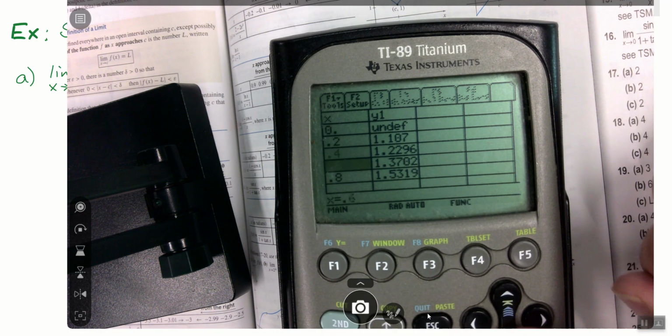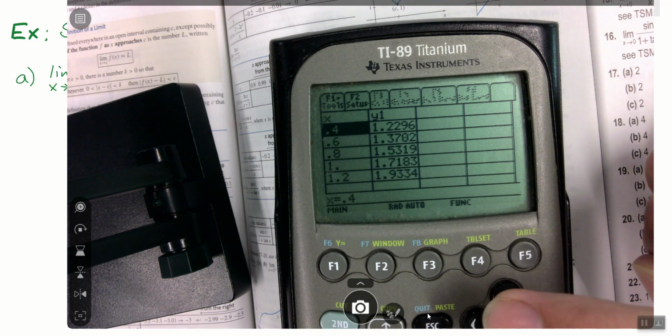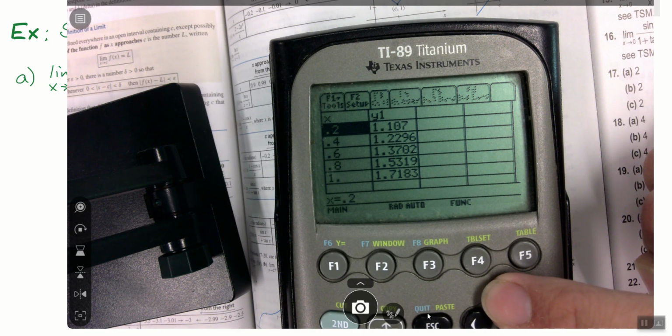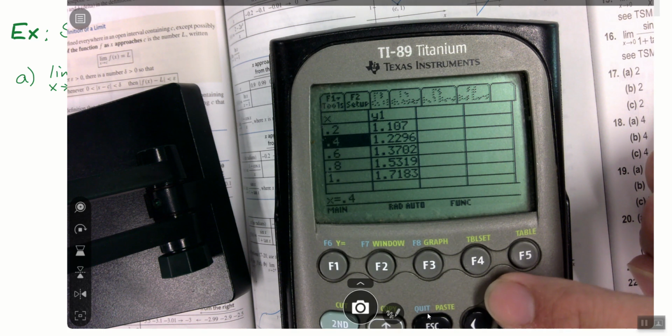So now as I'm looking, here I am on that first function, and I'm getting closer to 0. Does it look like it's getting closer to 1 to you? 1.7 to 1.53 to 1.37 to 1.22. Yeah.